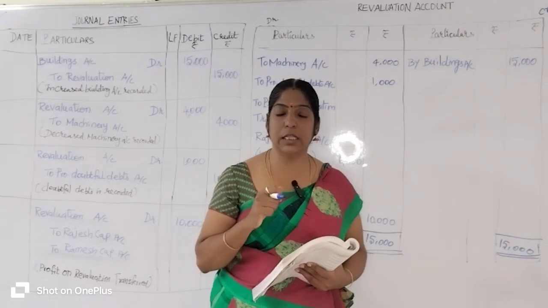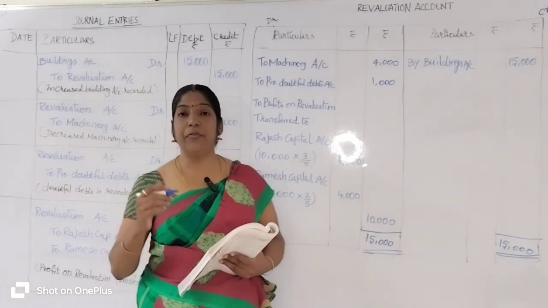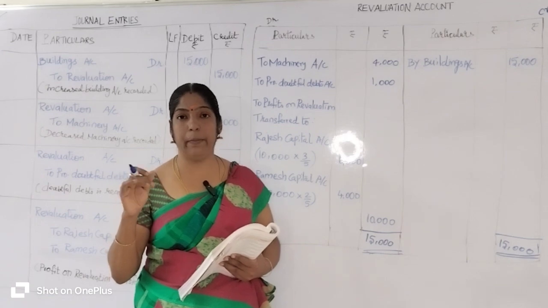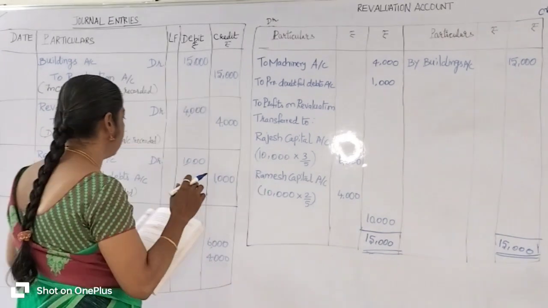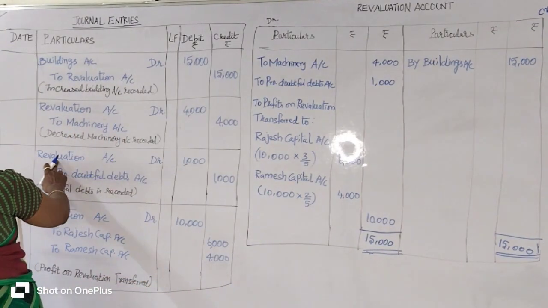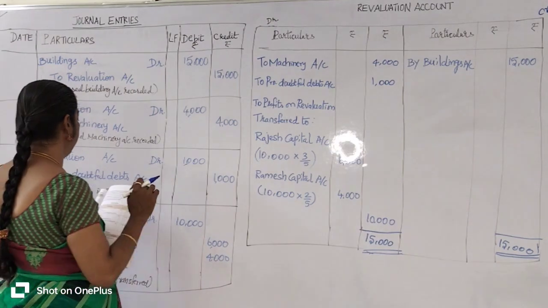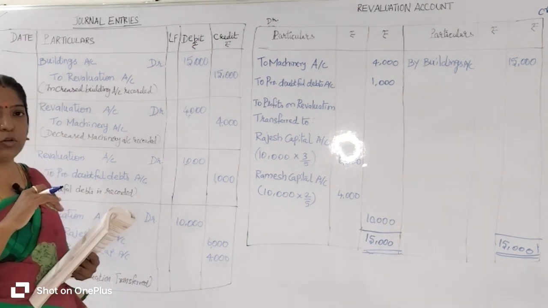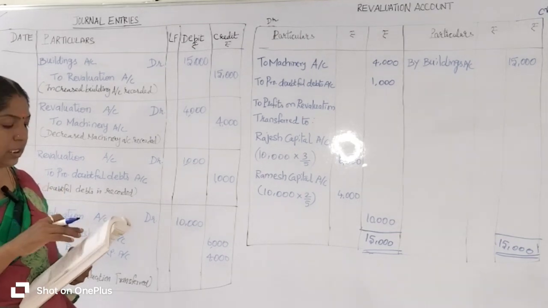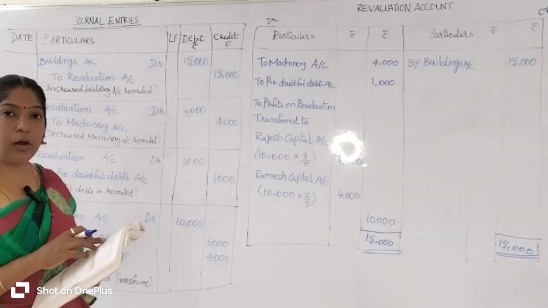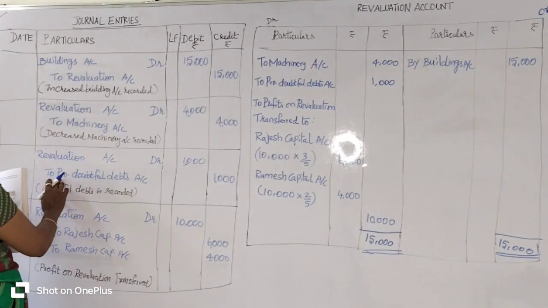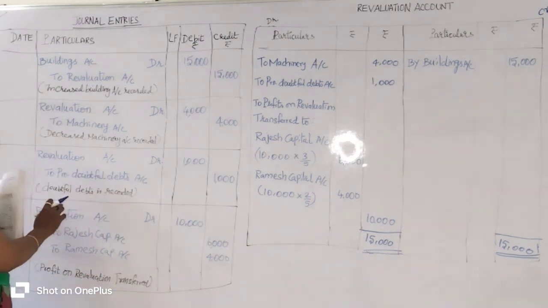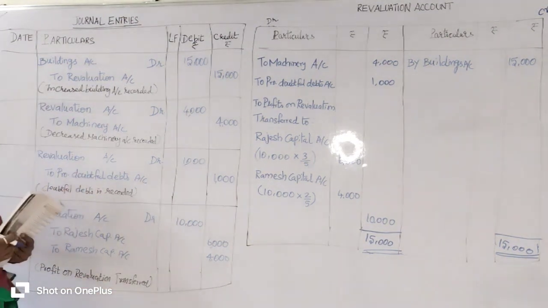If the asset account decreases, the revaluation account should be debited. So, revaluation account debit 1,000 rupees. On the credit side, the concerned asset account is provision for doubtful debts, so provision for doubtful debts account credited 1,000 rupees. The narration: doubtful debts recorded.